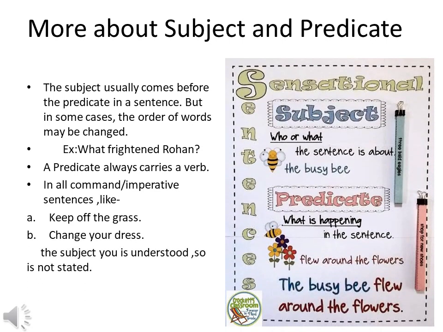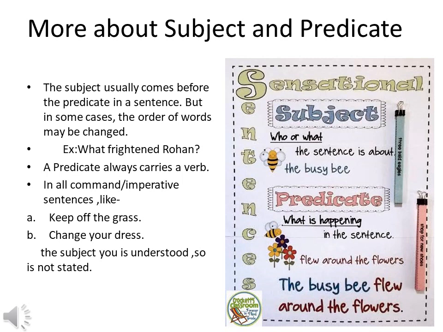Some more rules about subject and predicate. The subject usually comes before the predicate in a sentence, but in some cases, the order of words may be changed. Let's look at the example given here. What frightened Rohan? Here, Rohan is the subject, but it is placed at the end of the sentence. So, in some cases, the order can be changed.